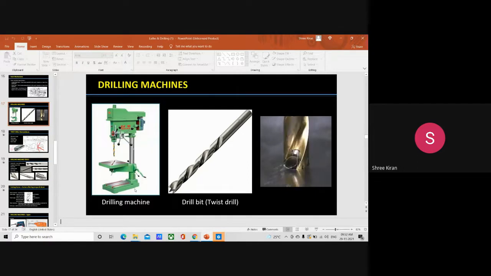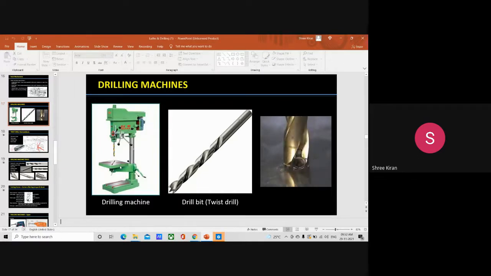The base is the bottom one, and the vertical one is the column. Then this is the table, and this is the drill head. The table is used for placing the workpiece firmly. With the help of various clamps and devices, we bolt the workpiece in order to achieve exact dimensions. Then we can have a symbol and an explanation of the main parts and the requirement of each.